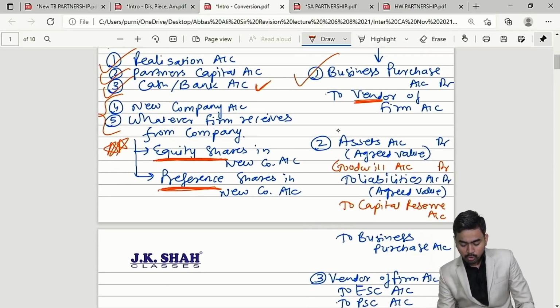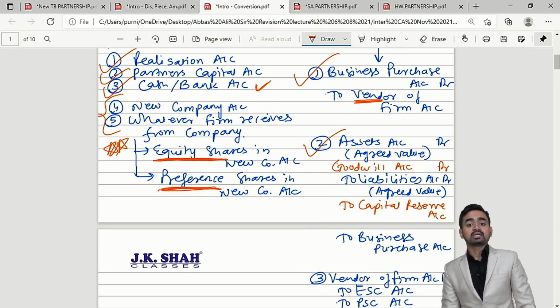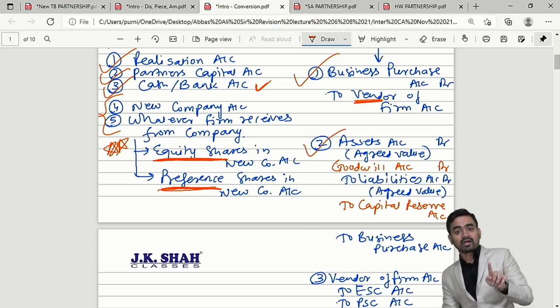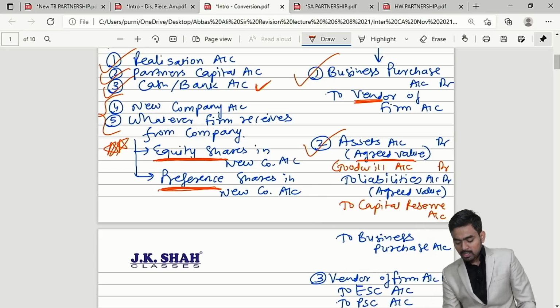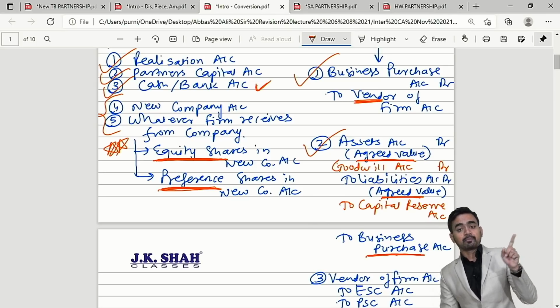Second entry is assets and liabilities taken over at revised amount. When you take over the assets at agreed value, liabilities will be credited with agreed value, business purchase will be credited, and you will get a balancing figure.